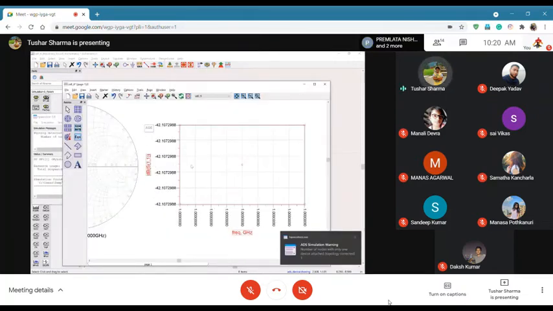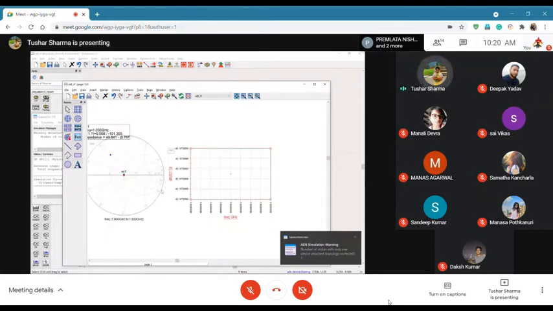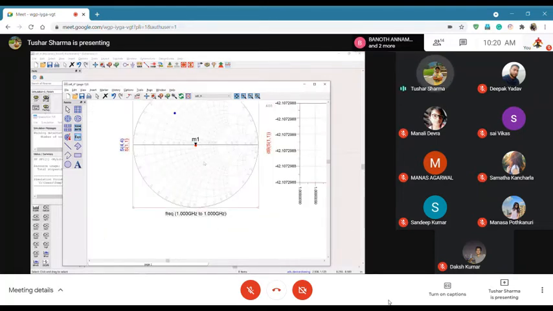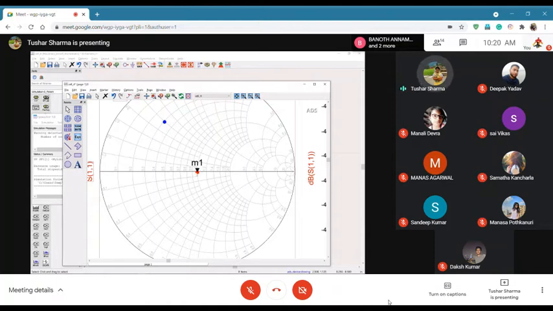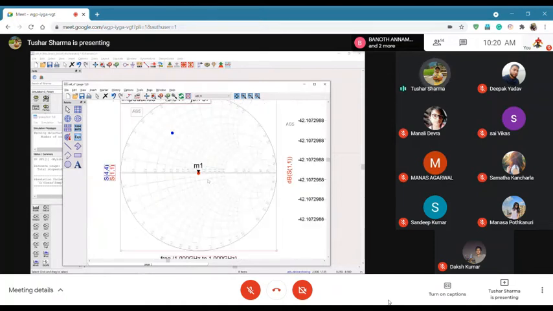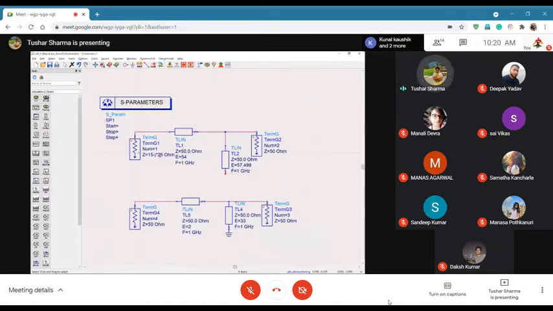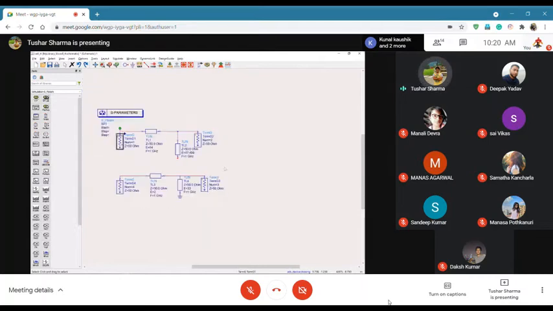You see minus 42 dB return loss, and this red dot is showing that it is close to the center of the Smith chart, which means it is perfectly matched. So I just changed this to see how good my match is. If I use 50, I will measure what my impedance is, but if I terminate with the conjugate, I will know how good my match is. Okay, so we did this, and we know what the values of Z and E are.